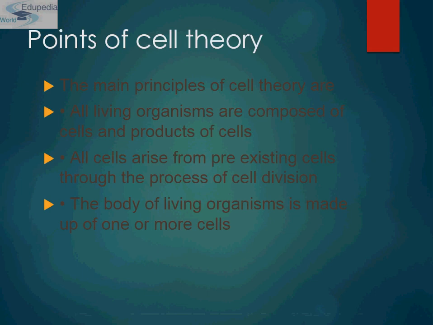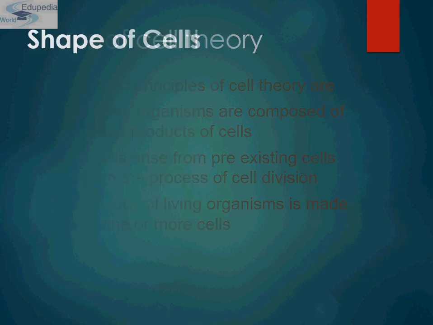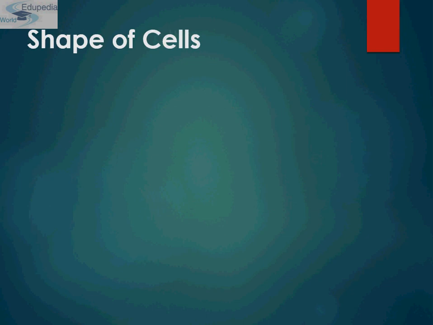The main postulates of cell theory are: first, all living organisms are composed of cells and products of cells. Second, all cells arise from pre-existing cells through the process of cell division. And third, the body of a living organism is made up of one or more cells. Now come to the shape of cells.